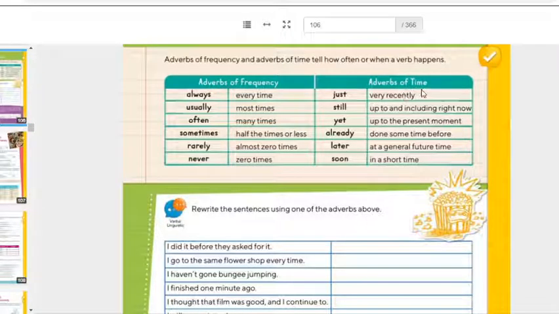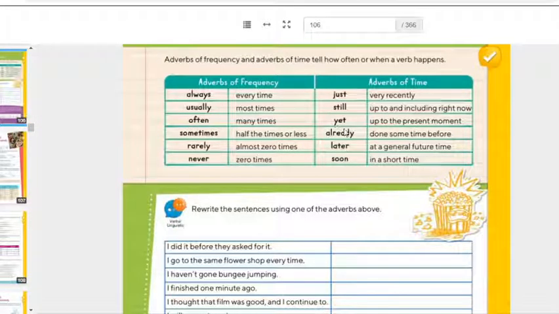The next ones are adverbs of time. Just, we have this one. Remember, adverbs of time tell when a verb happens. Los adverbios de tiempo me dicen cuándo sucedió esa acción. Example, just. It means very recently. I just finished my homework. Entonces, el just lo van a utilizar para decir que algo acaba de terminar recientemente, hace unos segundos. Still, up to and including right now, right? So this one is still because aún sigues ahí. I'm still here working in the school. I'm still waiting the bus.